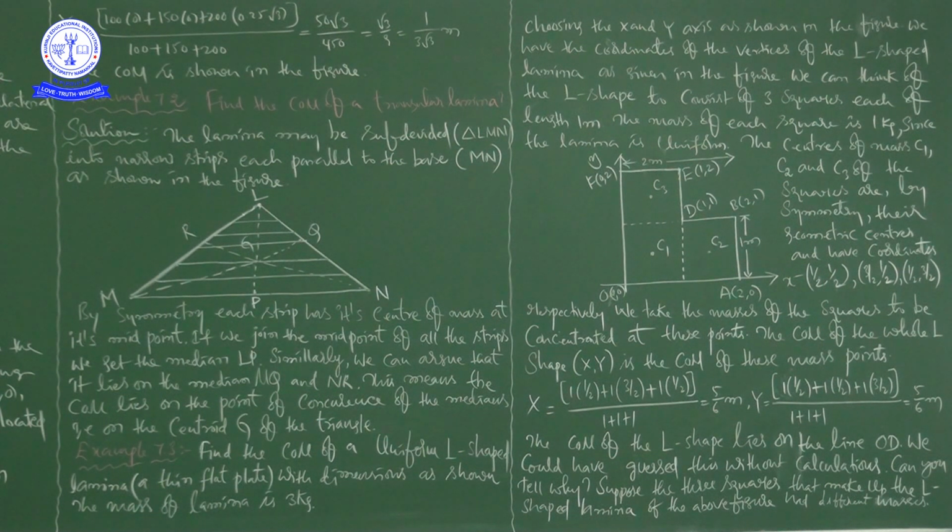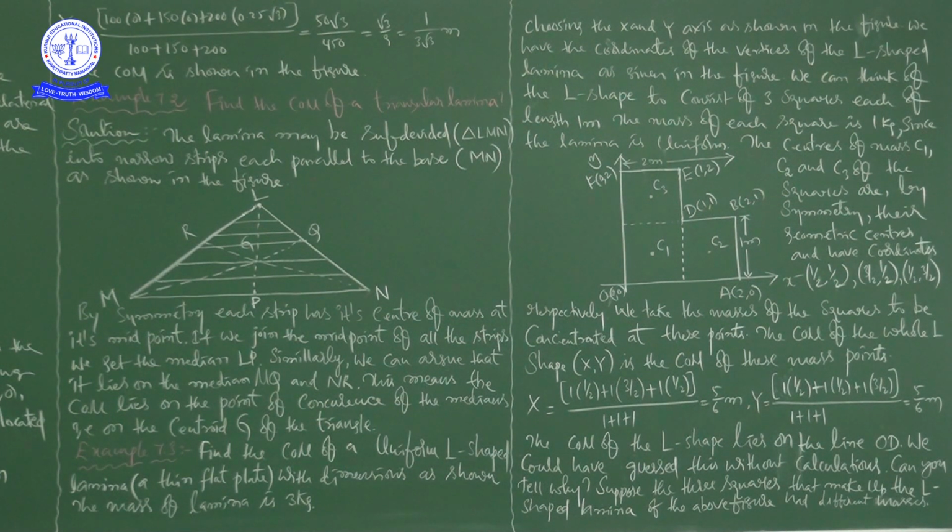This means that the center of mass lies on the point of concurrence of the medians, that is, on the centroid G of the triangle. That is what he is saying.